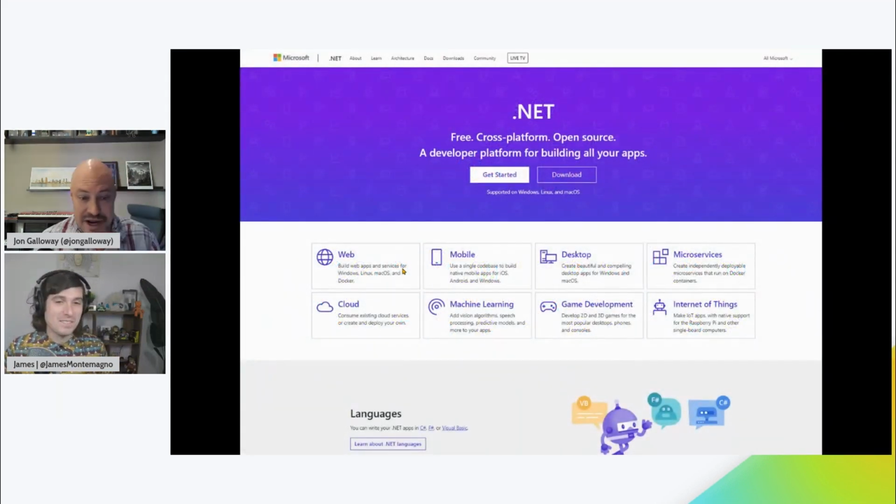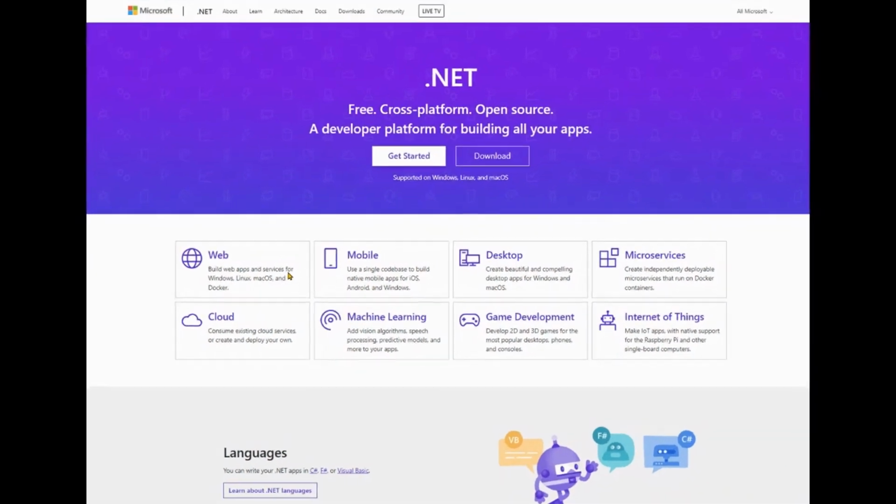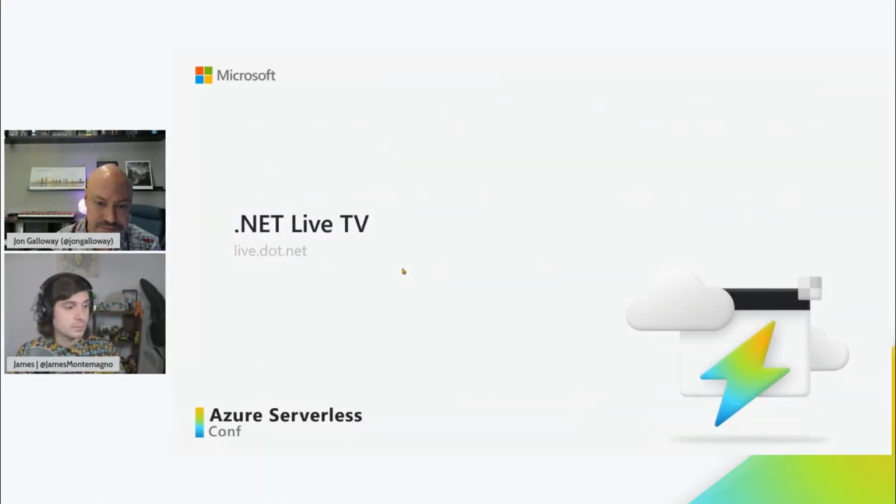So, a great example of this is the .NET website. It gets tens of millions of views in a month, and it's built completely on .NET technologies. On the front end, we've got ASP.NET Razor Pages and Blazor. Blazor is using WebAssembly. We've got Azure Search. Behind the scenes, we've got a ton of backend services.